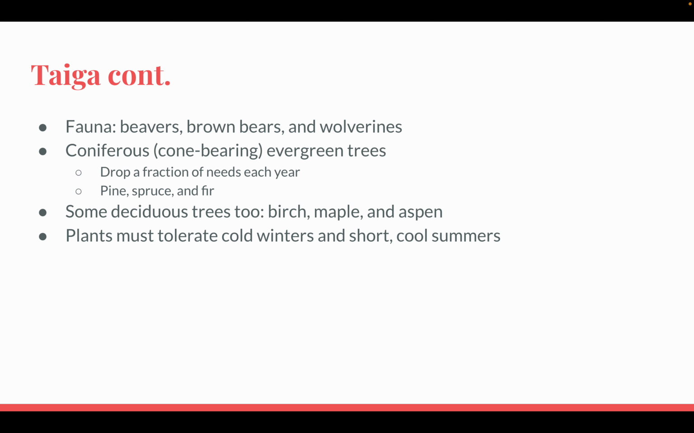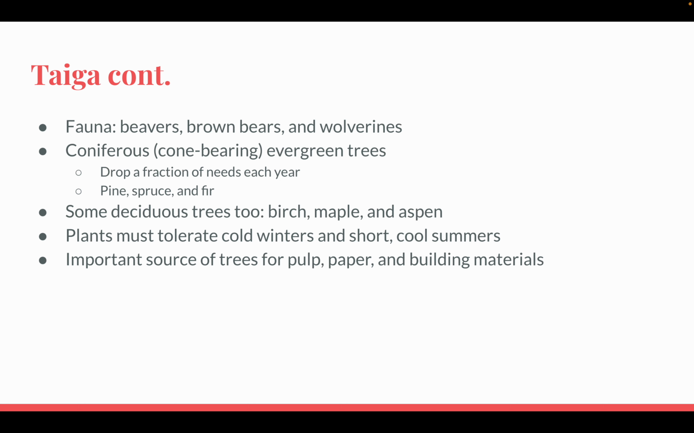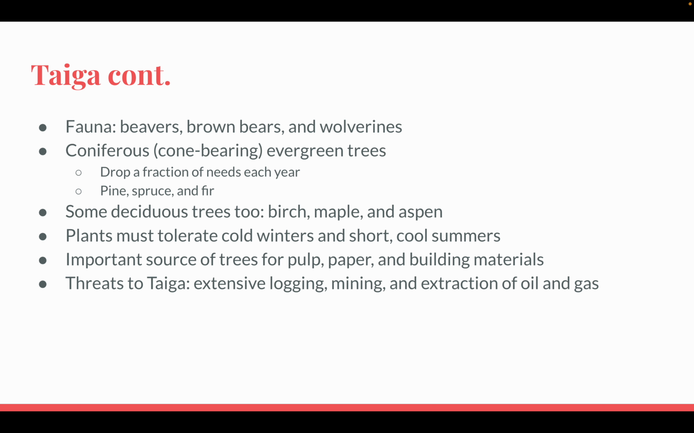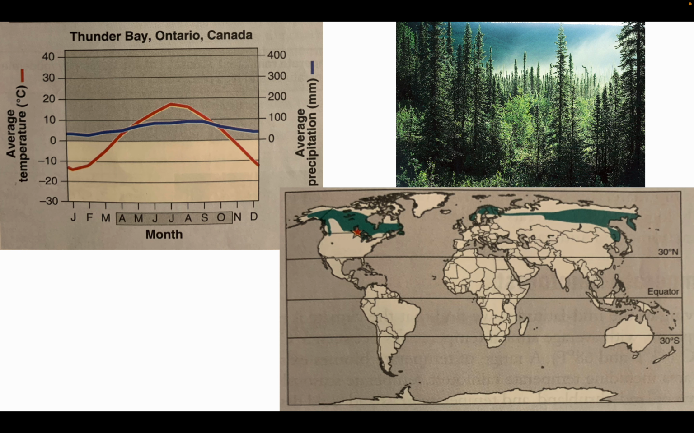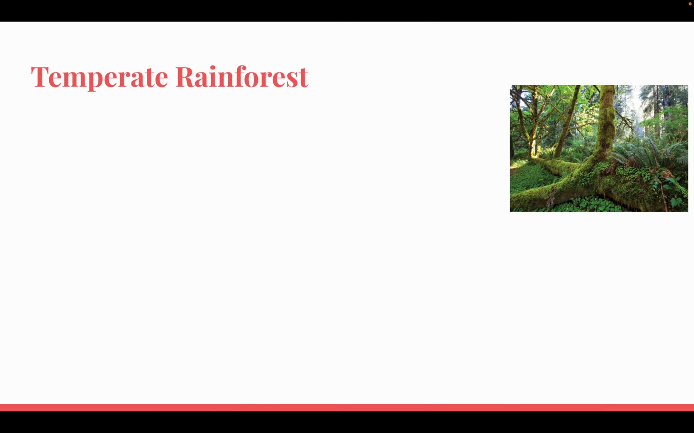Plants must tolerate cold winters and short, cool summers. It is an important source of trees for pulp, paper, and building materials for humans. The threats to the taiga are extensive logging, mining, and the extraction of oil and gas. And we can see the distribution here of average precipitation and temperature, as well as its global distribution. We can see it's much more towards the north.